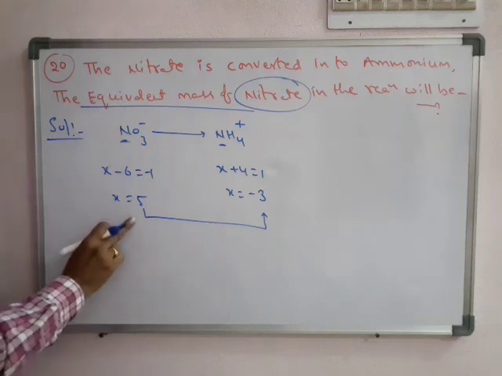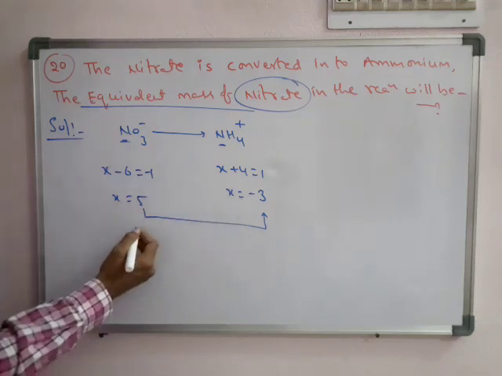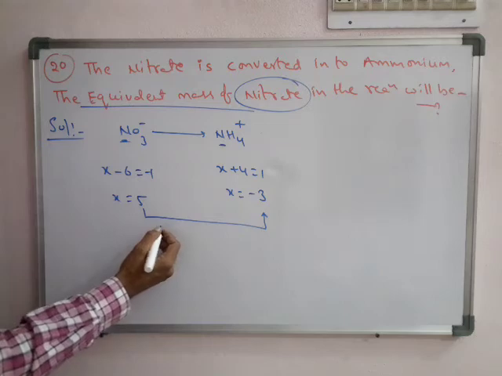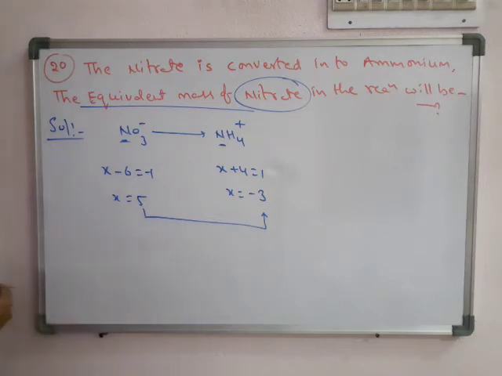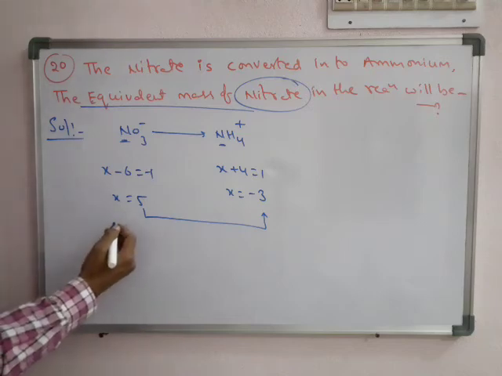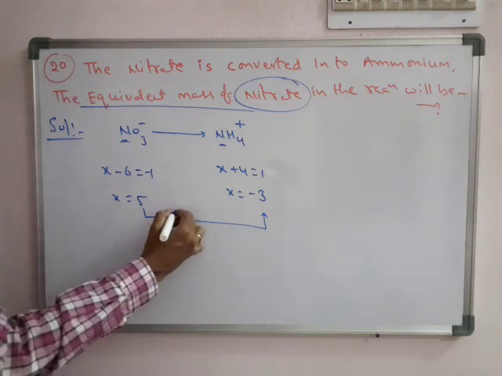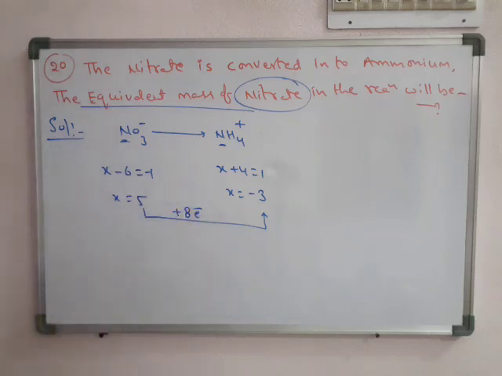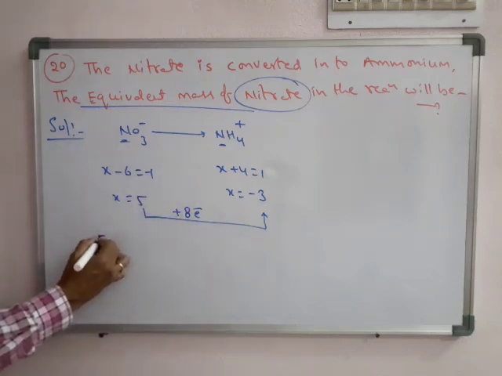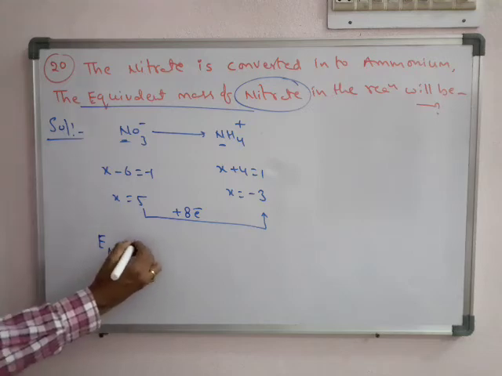By gaining how many electrons? It is by gaining 8 electrons.